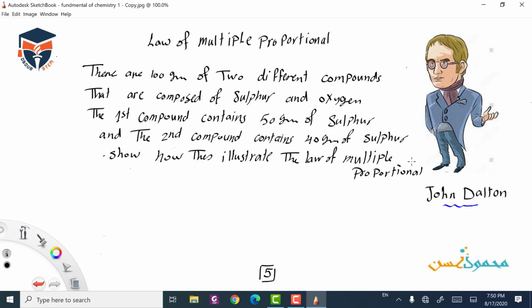Firstly, we'll start by making the ratio between sulfur and oxygen in compound 1 and compound 2. The total mass of each compound is 100 grams.